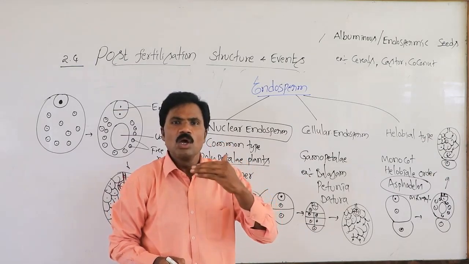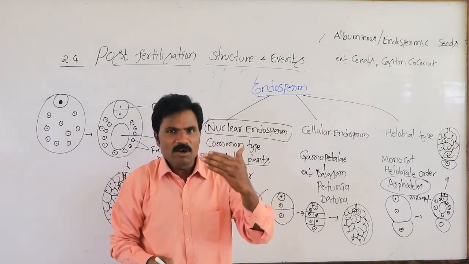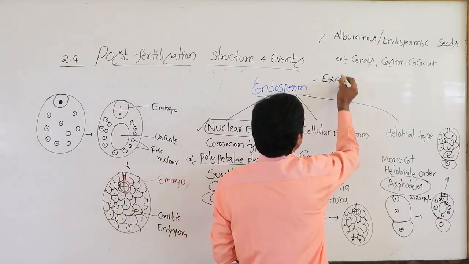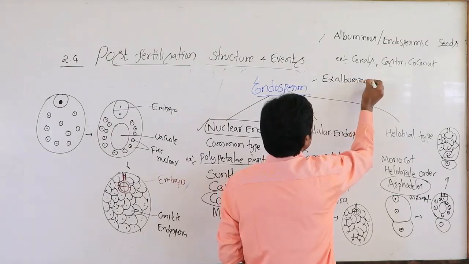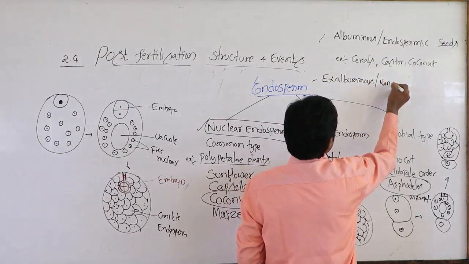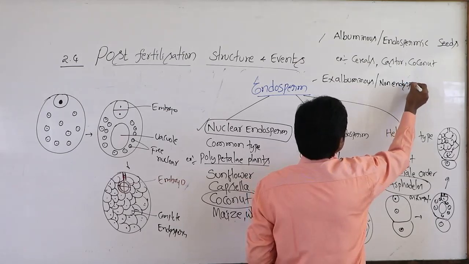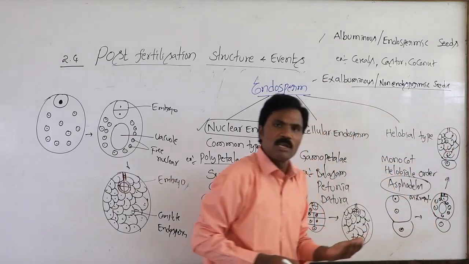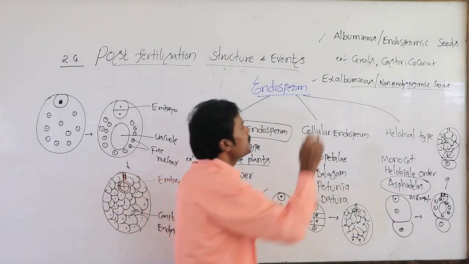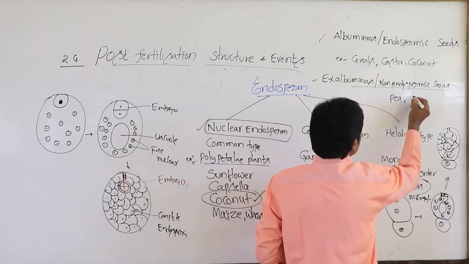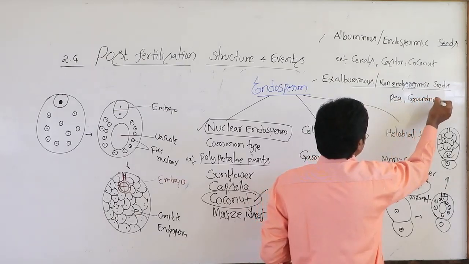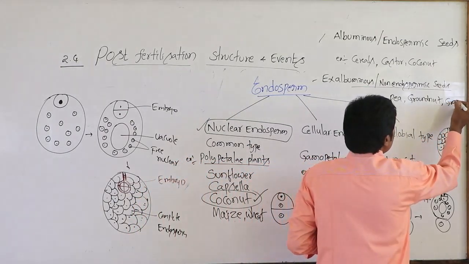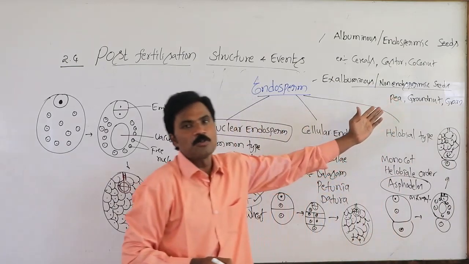Then in some seeds, while growing and developing, the endosperm is utilized completely. That we call ex-albuminous or non-endospermic seeds. Normally, in non-endospermic seeds, we observe the pea plant and groundnut as well as gram. Such are non-endospermic seeds.